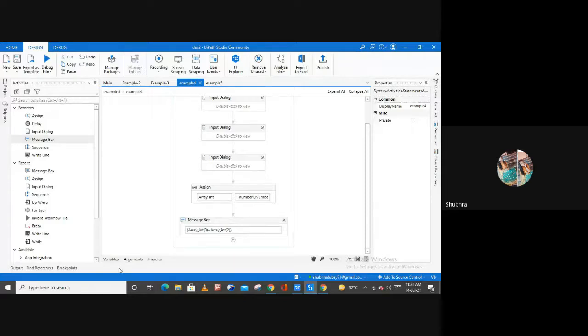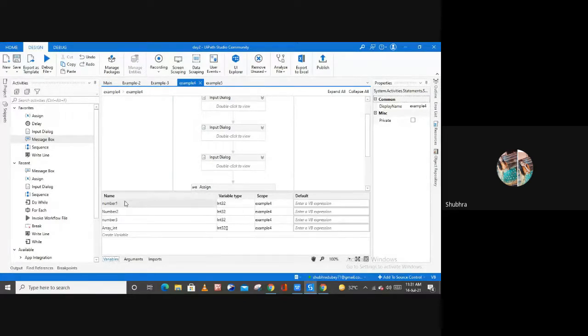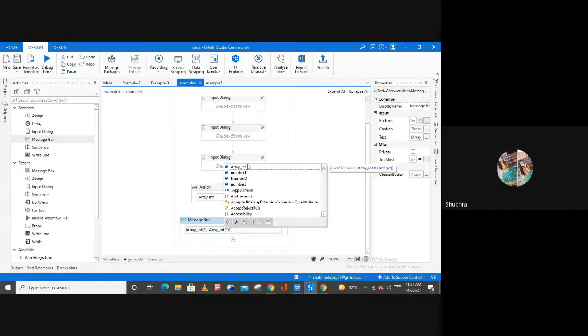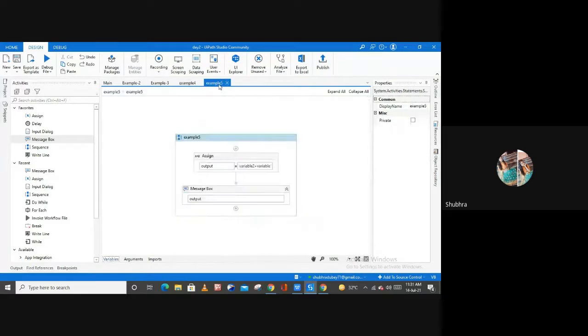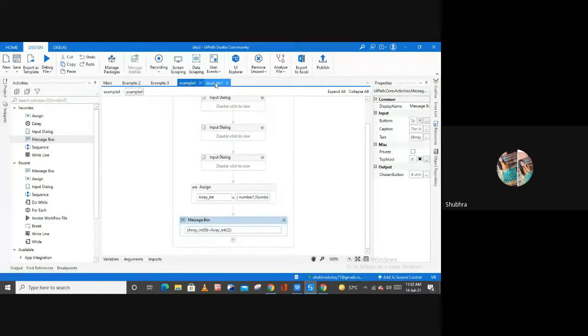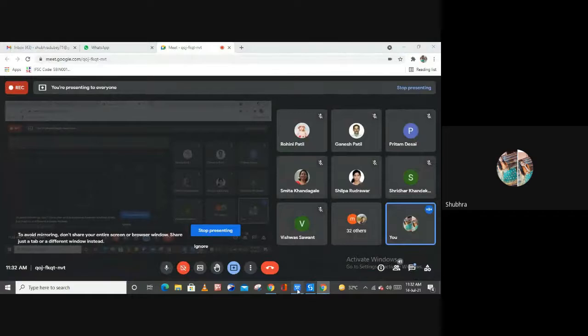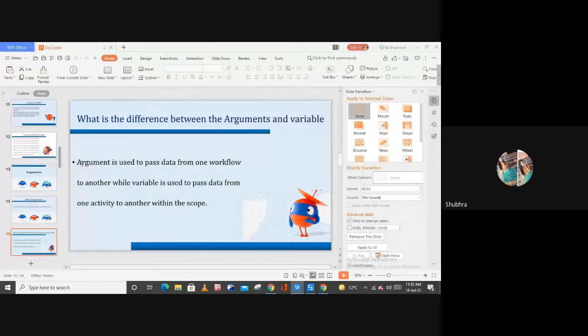No, I cannot use these variables here, because here I have some different variables, and if I want to call those variables here, let me show you. So here, as you can see, I have no option to call my variables from this file to this file, right? So this is written here. Argument is used to pass data from one workflow to another, while a variable is used to pass data from one activity to another within the scope, right?